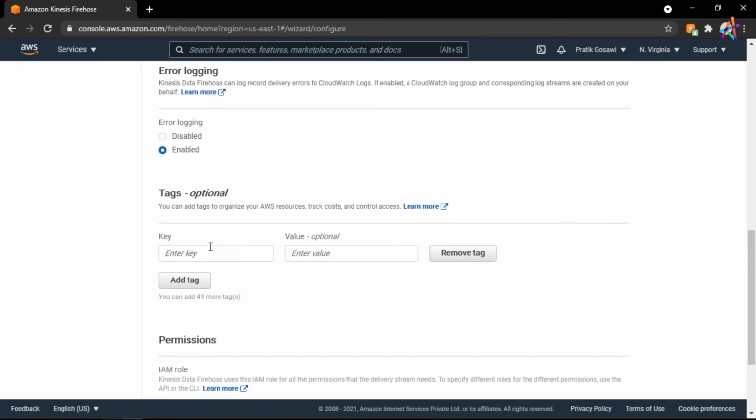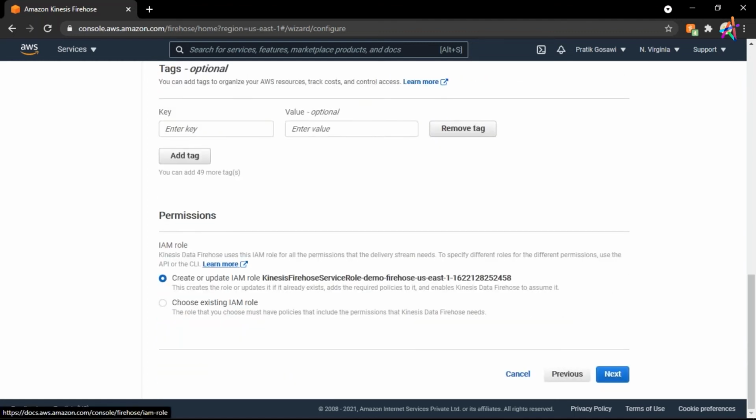These are just tags. Here I can define owner as Pratik or purpose as training. These are some of the identifiers for your AWS services. Here I will create a role. Roles are basically permissions.